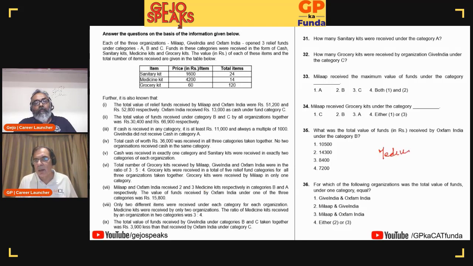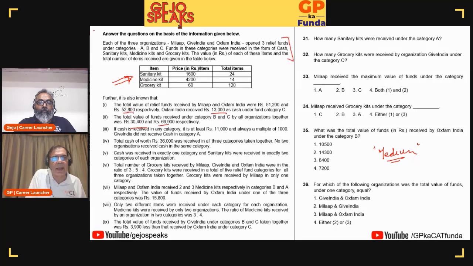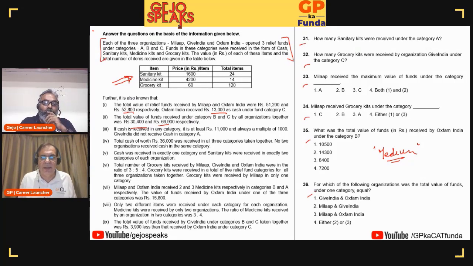And again, I'm repeating, I'm taking a call just by looking at the table, looking at a huge amount of numbers, skimming through the first paragraph, and looking at the questions. This is my methodology. This is the 1.5 minute methodology. Jijo, since you're the 3 minute person, what would you do in this set?